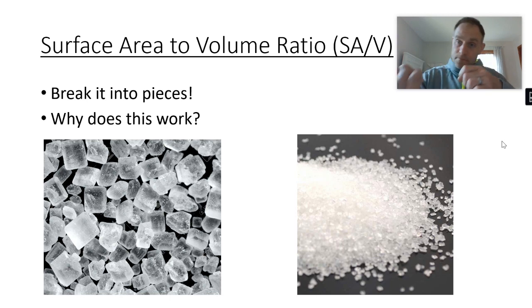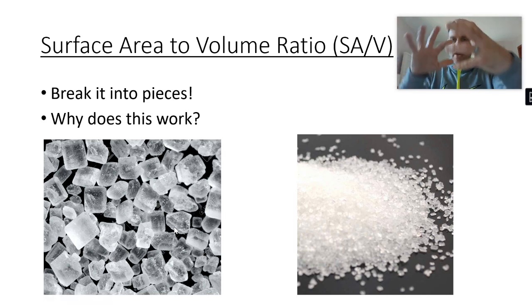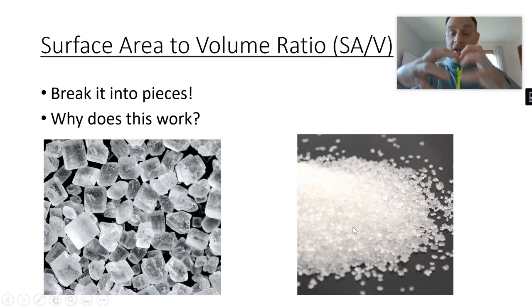So every morning we'd open it up, pop it out, throw it in the pitcher, and then we'd fill it with water. Okay. And we could stir it and take forever. But if you took your little stirring rod and you broke it into little pieces and stirred it and chunked it and broke it apart and broke that big clump down into little clumps, it dissolved a lot faster. Why is that? Because in the two pictures on the screen, the big crystals have less surface area for the water to surround and break it apart. Whereas if you make it smaller, there's more surface area and the water can pull it apart better.